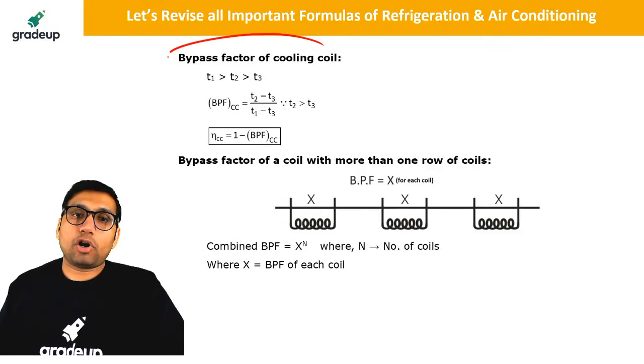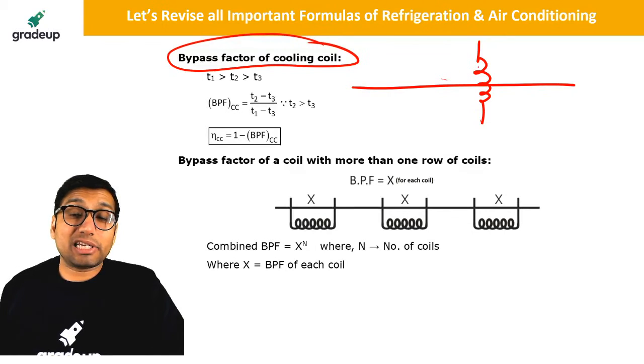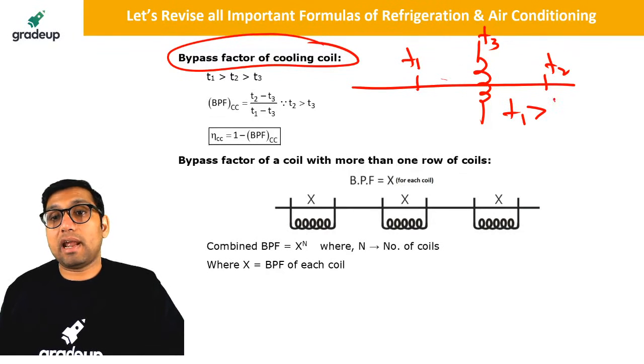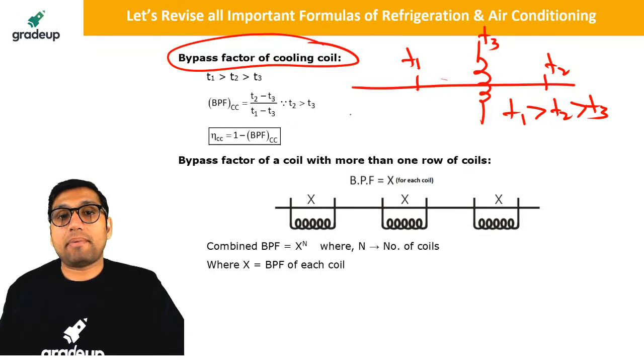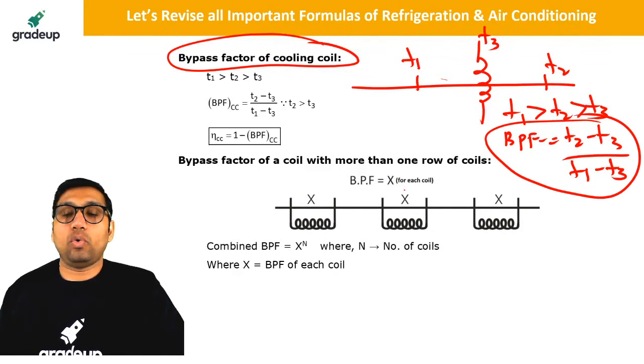Okay. Bypass factor of cooling coil. If you are having a cooling coil, as will be used in an air conditioner, as you know, it will be having temperature T3. T1 is the temperature of the incoming air, this is T2. So you know that here T1 will be greater than T2, and T2 will be greater than T3. So the bypass factor of cooling coil will be equal to T2 minus T3 over T1 minus T3. This is the formula of bypass factor of cooling coil.